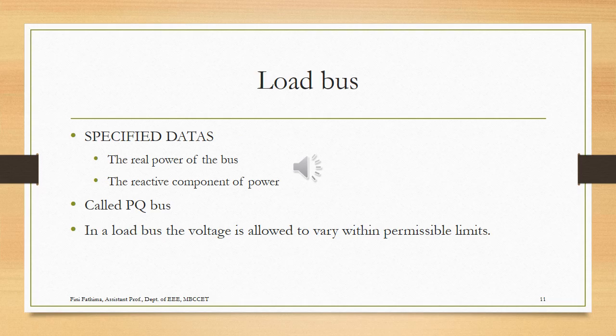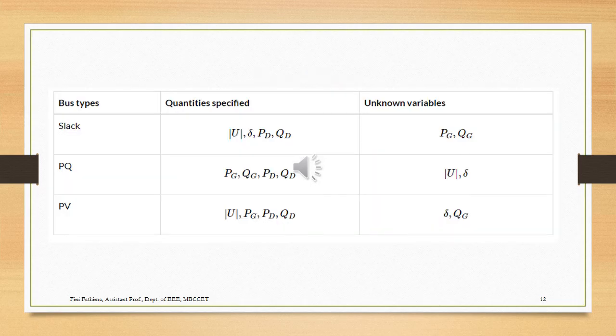So in this load bus, we are calculating the values of the voltage and delta, so that we have to ensure that at a bus the voltage remains within the permissible limit. So this is the last bus, the load bus, and the conclusion is the different types of buses are shown in a table with the quantities that are specified and the unknown variables.